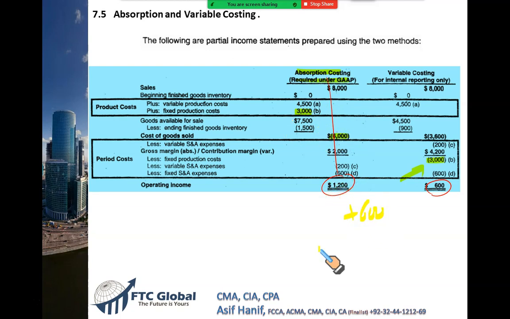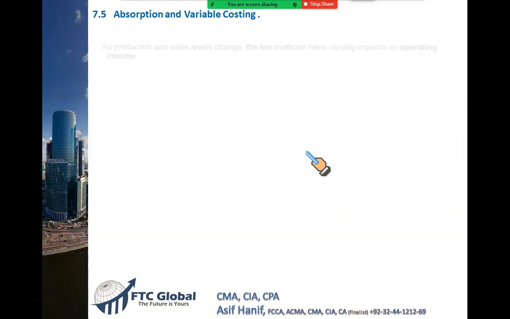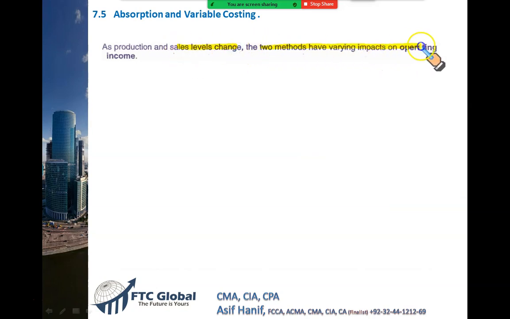So if you produce more and more, more fixed cost will get transferred into closing stock, and your profit will be even higher. So for how long can you do it? Maybe you can do it for some time, but this is not sustainable, right? So that's the problem that can come. So as production and sales level change, two methods can show different operating incomes.